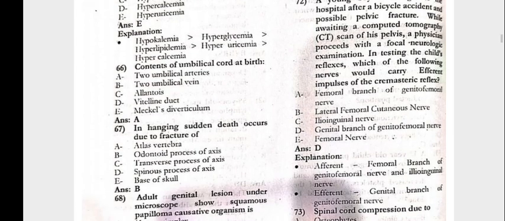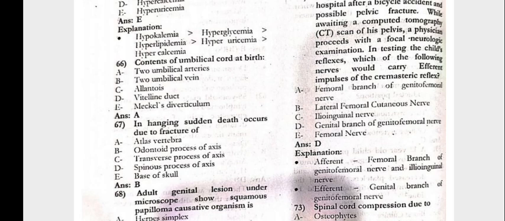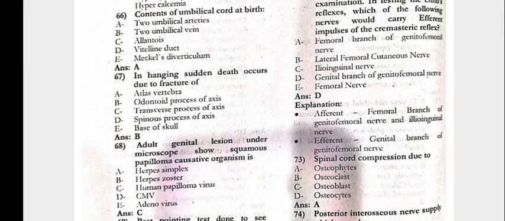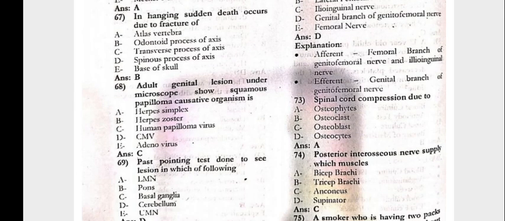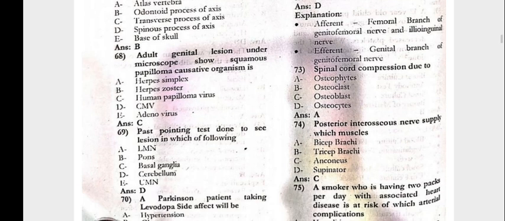66. The contents of the umbilical cord at birth are the two umbilical arteries. 67. In hanging, sudden death occurs due to the fracture of the odontoid process of the axis. 68. The adult genital lesion under the microscope shows squamous papilloma. Causative agent would be the HPV.